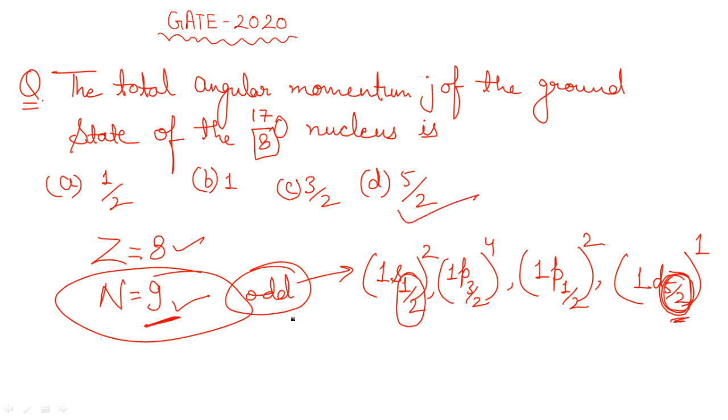This is how you will be getting your final answer. That's it. This is for the ground state, and they have asked for the ground state itself, so that's your answer. Let's go for the second question.